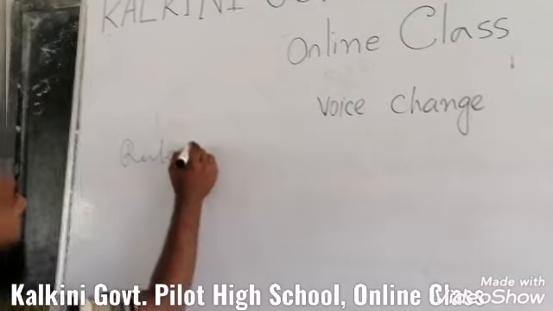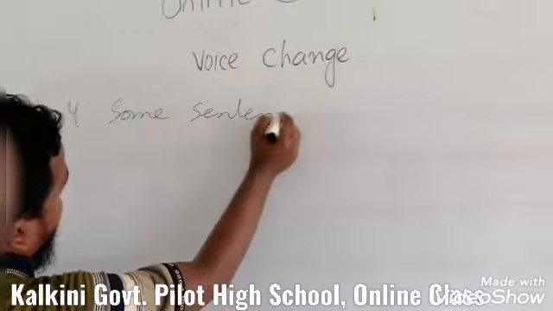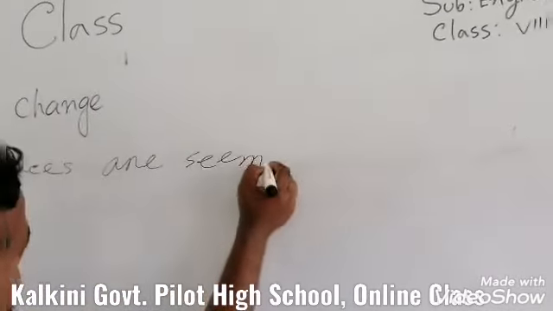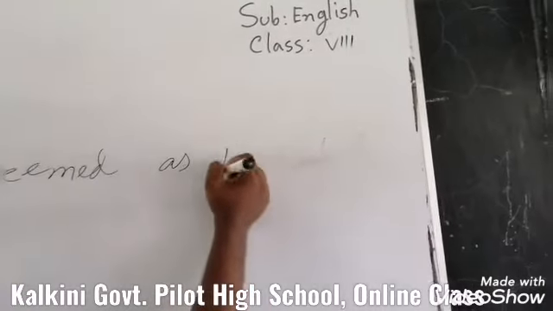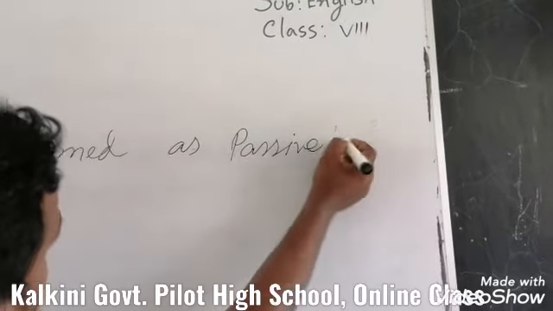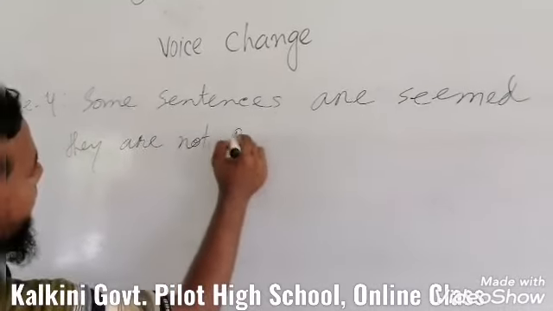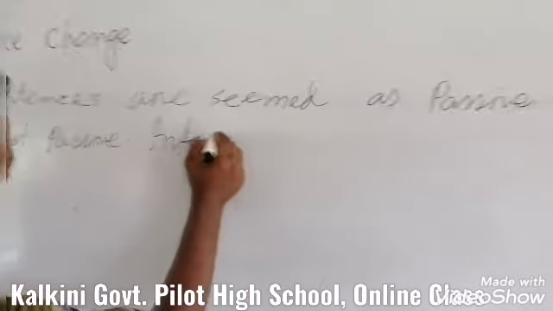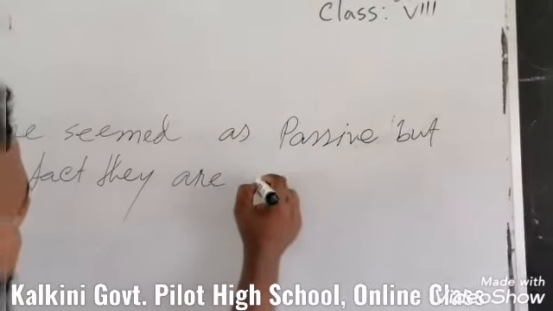Rule 4: some sentences seem to be passive, but they are not passive. In fact, they are quasi-passive.